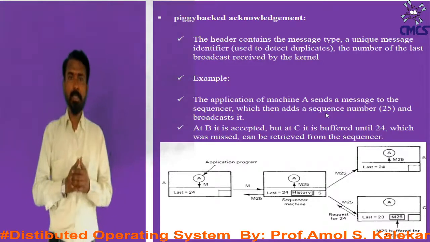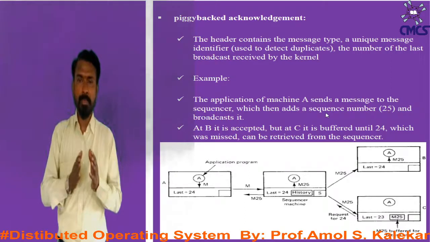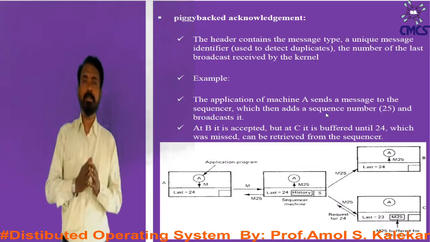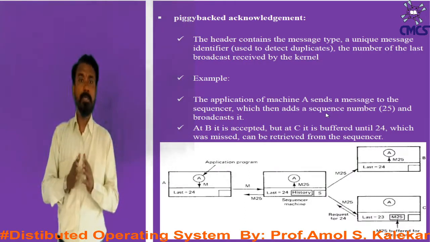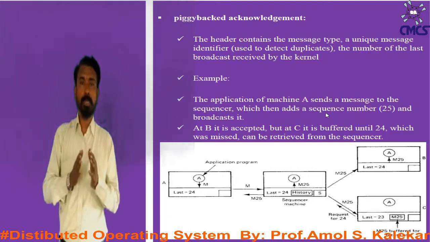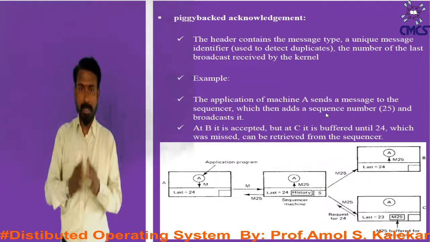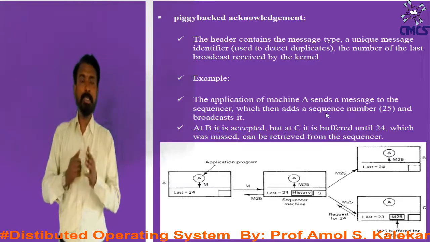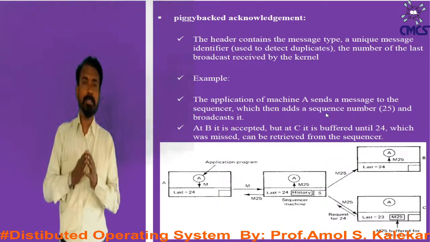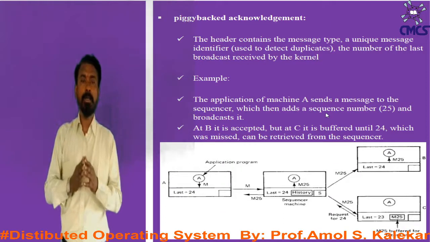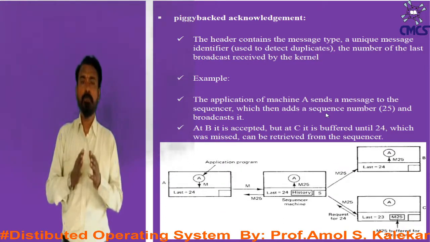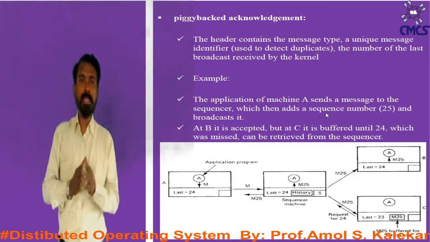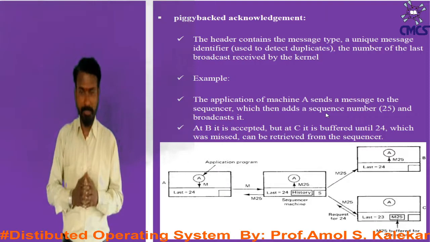For example, if the application on machine A sends a message to the sequencer, which then adds sequence number 25 and broadcasts it, at D or machine B it is accepted, but at C it is buffered until 24, which was missed, can be retrieved from the sequencer.